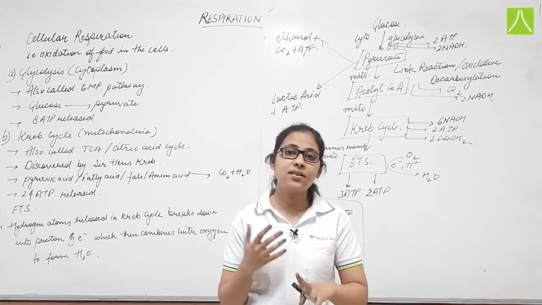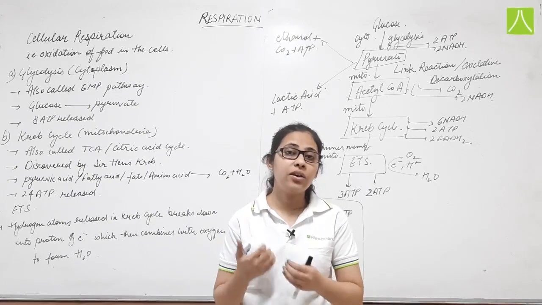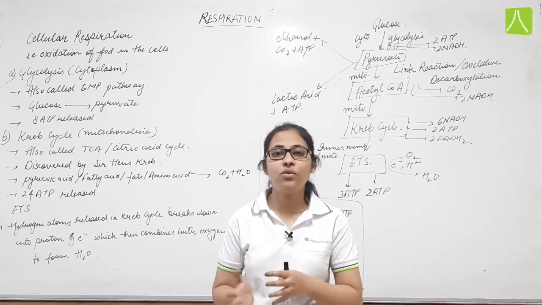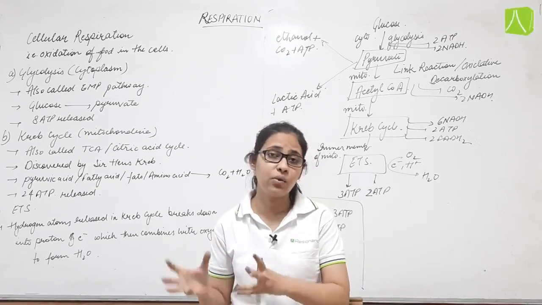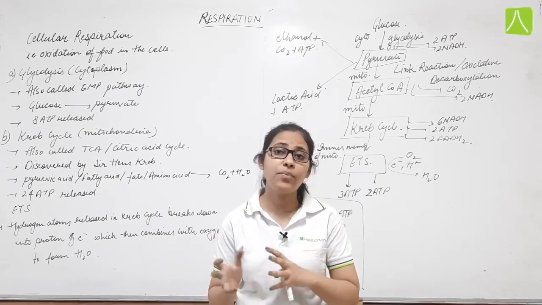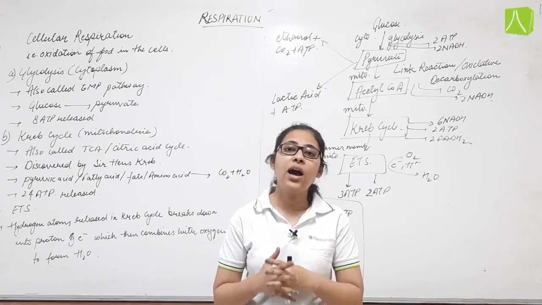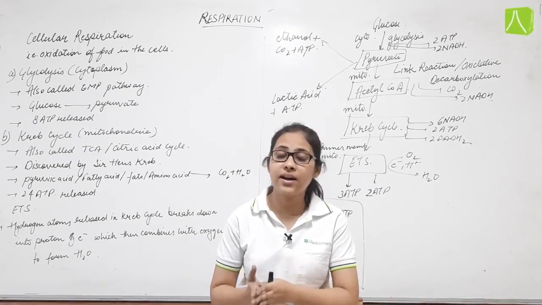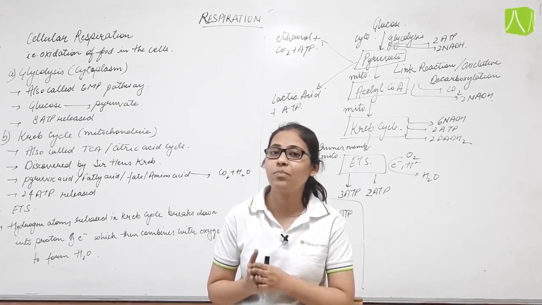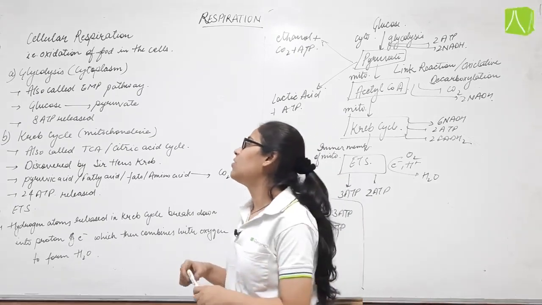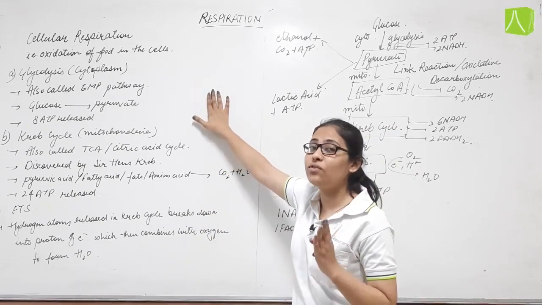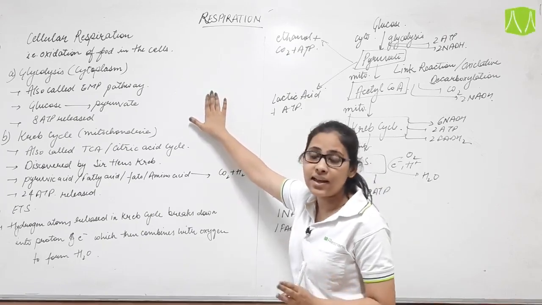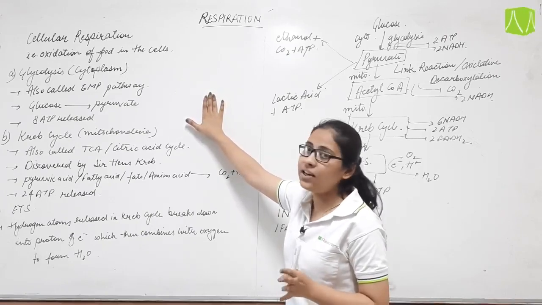So we have discussed the breathing mechanism and the transport of gases, that is, how oxygen is transported to the different tissues and how CO2 is carried away from those tissues. Now we will see how that oxygen is utilized and how the breakdown of food takes place. So cellular respiration is basically the oxidation of food, that is, the food is oxidized inside the cell.